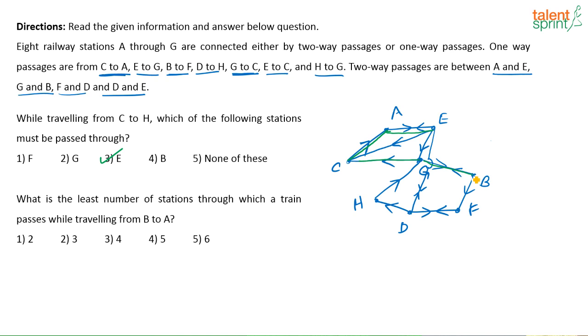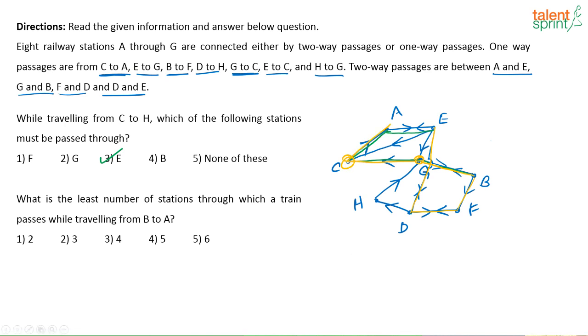See, from B to A means, like I said, either one way is going this way, right? If it is going here, B to F, F to D. So 2 stations already done here. Then maybe it can go like this. That will be 3 stations. If it is going this way, 1, 2. So 2 stations it is stopping over, and then it is reaching A.